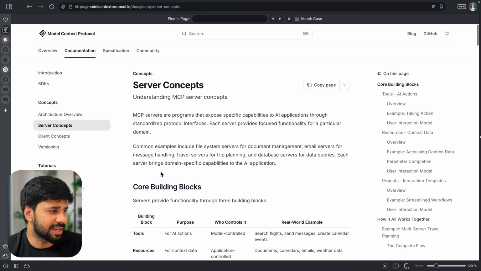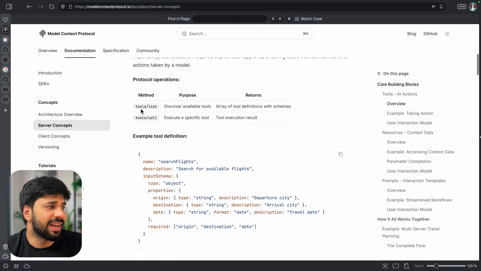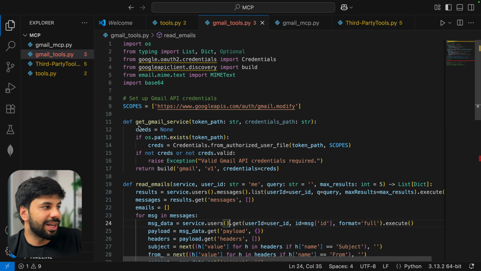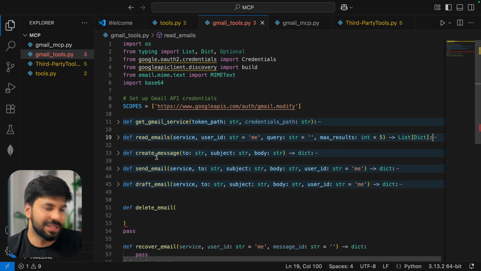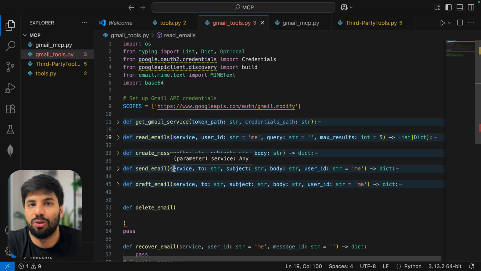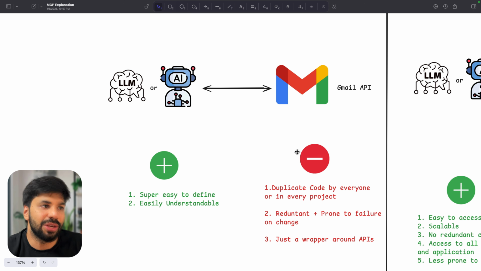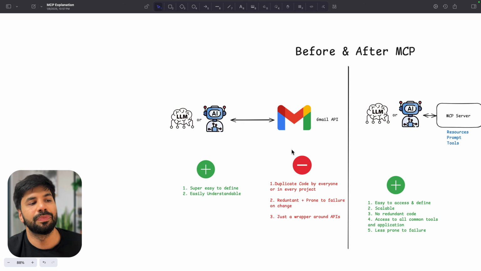On the server side concept, we will see how we can list all the tools, how we can call the tool, all those information are provided. So if I am able to define these functions and I wrap them around an MCP server, like how it has been defined on the website, I have defined kind of an MCP server, which I have to maintain, right? So yeah, this is all the things of traditionally doing things, or before MCP.